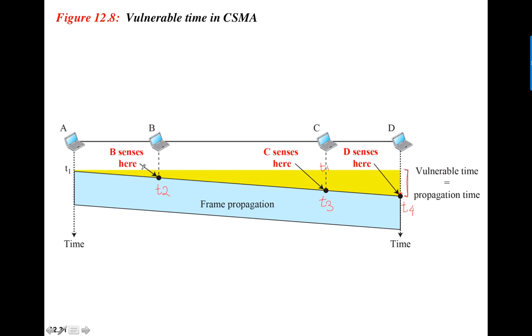So the time it takes for A's signal to reach the farthest device or the last device, which is the propagation time, the maximum propagation time, that is, in CSMA, the vulnerable time. This time will be the vulnerable time because it is the time when D is not aware of A's transmission, so it could still send something and cause a collision.